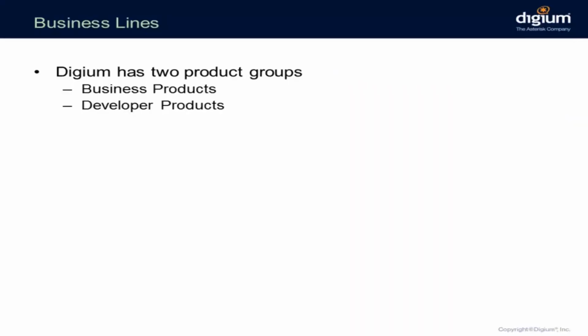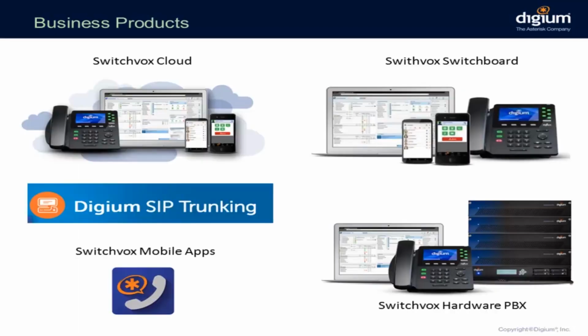Again, business products and developer products. Let's talk about business solutions. Digium offers Switchvox, and Switchvox is the platform and the rocket. So it's the complete unified communication solution. They offer that in Switchvox Cloud in the US. This is an example of the switchboard in Switchvox. And actually, Steve Jacob is right next door doing sessions about Switchvox.